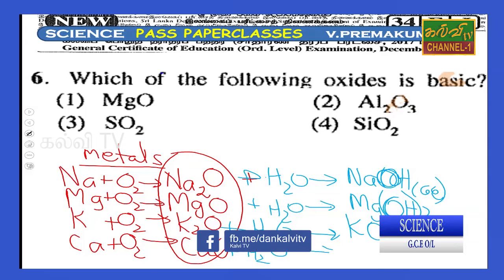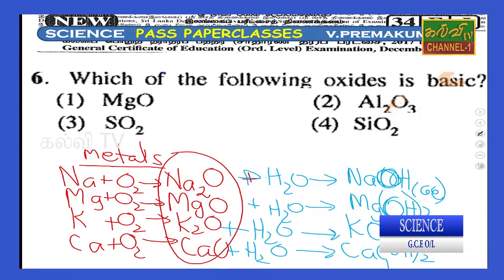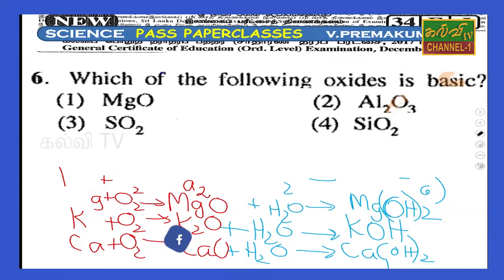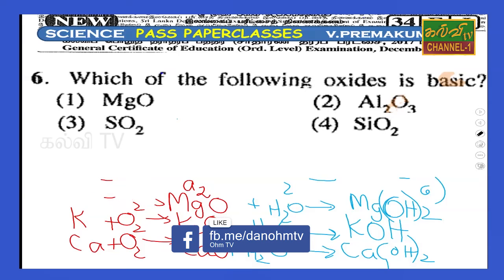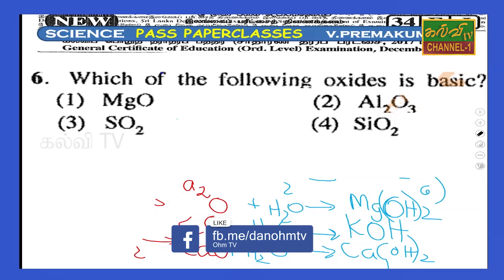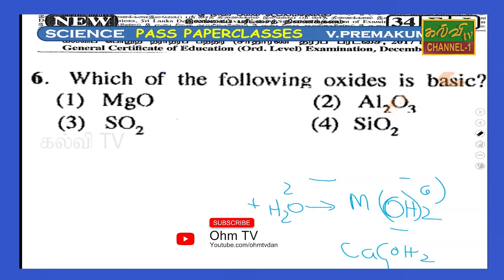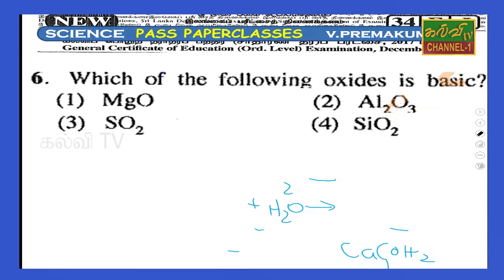I would like to say the metallic oxides produce basic substances. In these questions, which of the following oxides is considered basic? Question 6: magnesium oxide is the answer, because magnesium oxide is a metallic oxide, right.